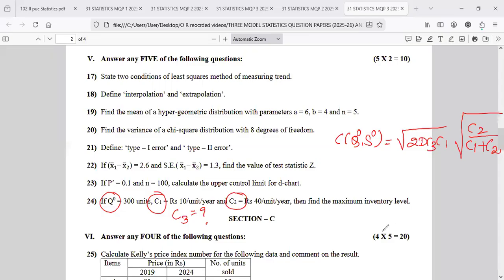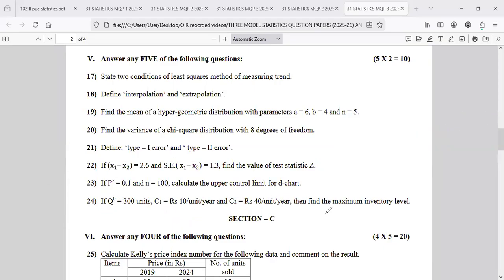Something is a spelling mistake, or this might be considered C3. We can apply model 1 because the shortage cost is not there. So this we can't do. Those who attempt the 24th question will get a grace mark, because C3 is compulsory but C3 is not there.